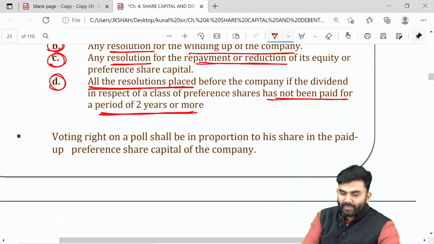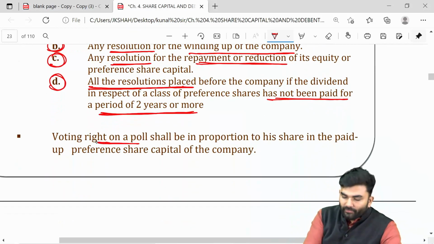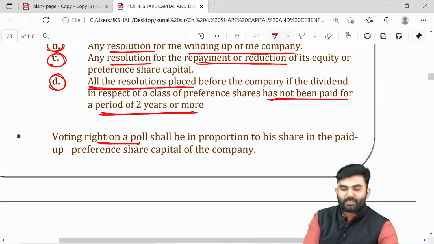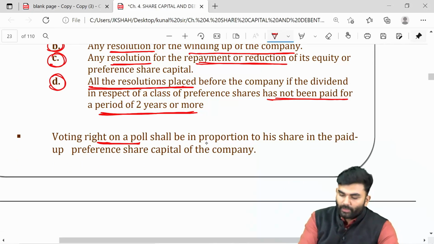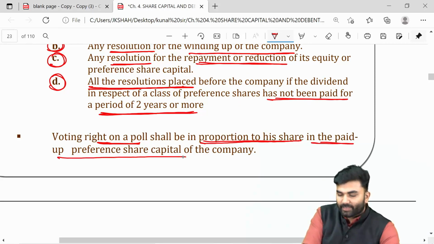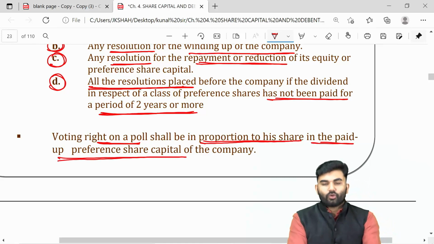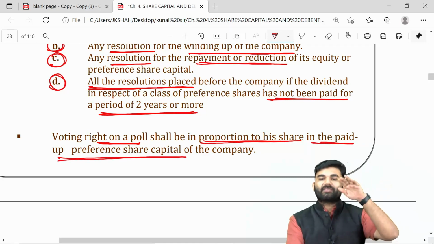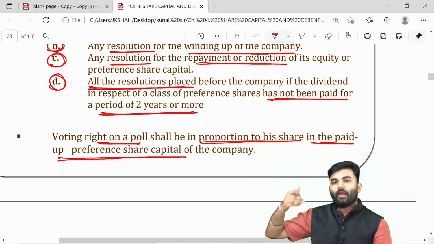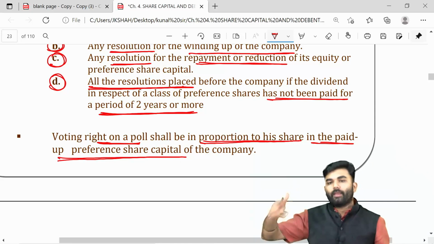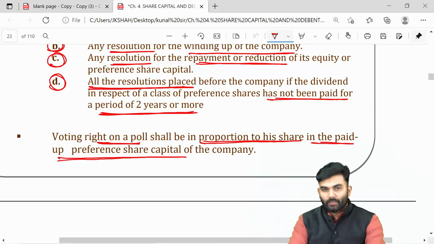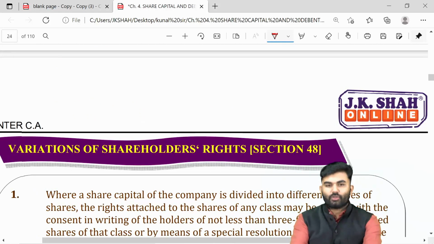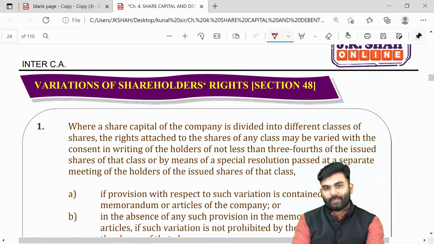If the voting is required to be done by poll, then a preference shareholder will have a right to vote in proportion to his share in the paid up preference share capital of the company. So the more your contribution towards the paid up preference share capital, the higher the votes you will enjoy. The next provision is towards section number 48.